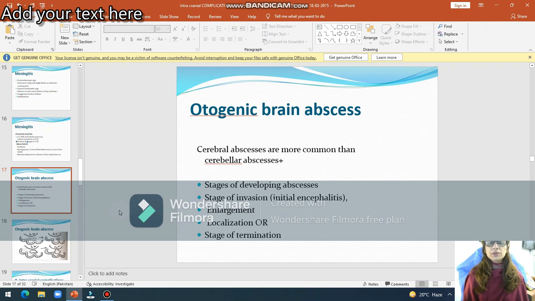So stages, that is your MCQ question, the stages of development of the abscesses are, there will be stage of invasion. It means initially there will be encephalitis. Then after inflammation, there will be enlargement of the involved area. Then there will be localization. This area will be localized by fibrous tissue. Then there will be actual pus formation, that is stage of termination, and the pus will burst into the ventricles.